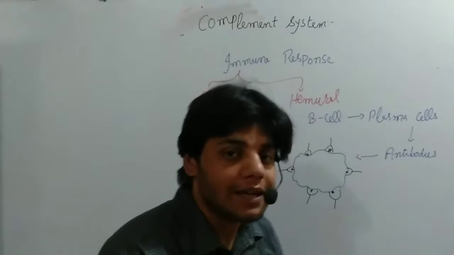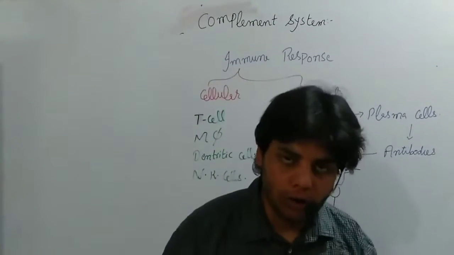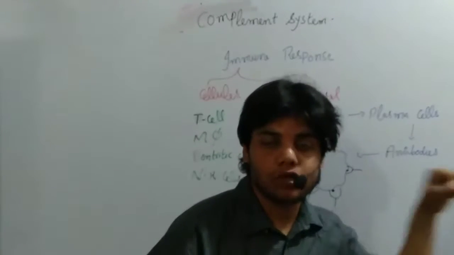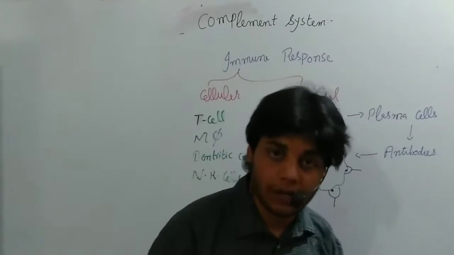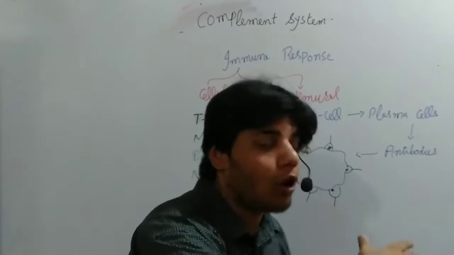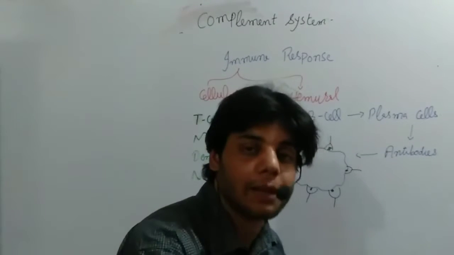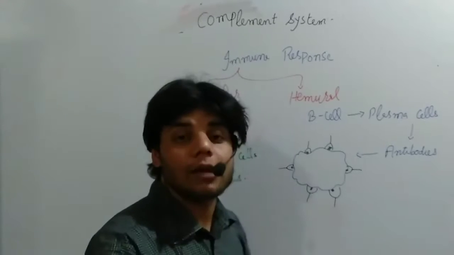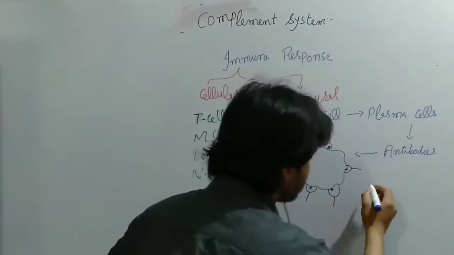Now what actually happens? Sometimes this antibody has the ability to kill the bacteria by itself. Sometimes this antibody will call upon the phagocytes, and the phagocyte then engulfs it, and finally these cells are killed. This is called the antibody mediated pathway. After that we have another pathway which we call the complement pathway or complement system. So let me write.